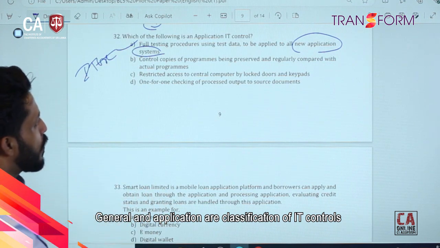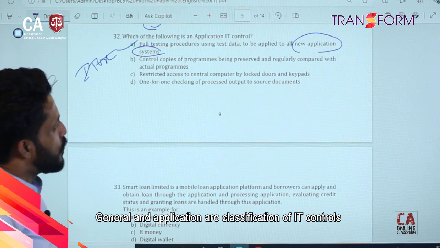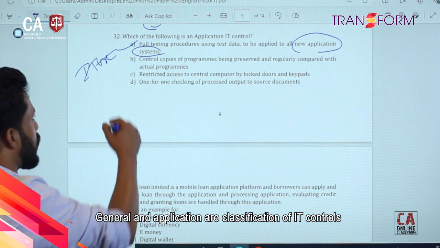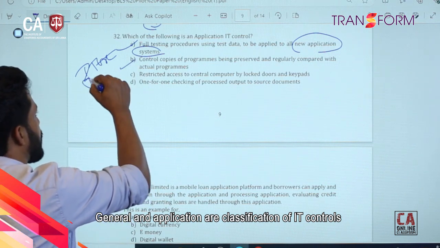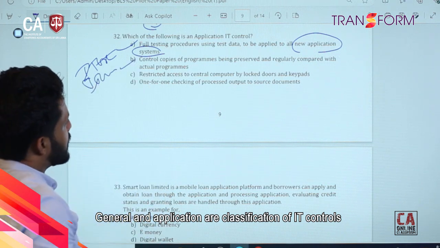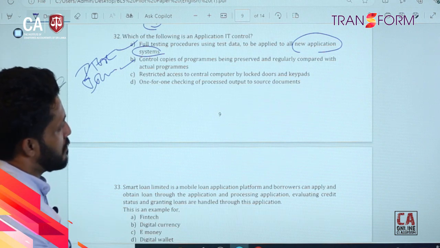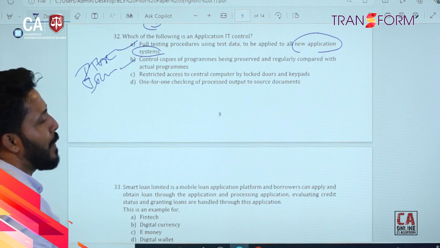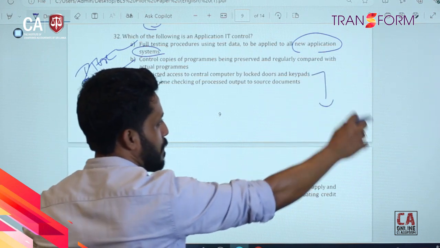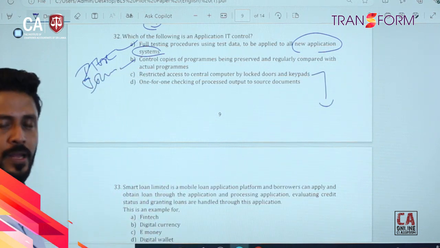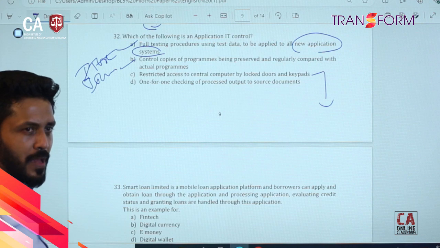Control copies of programs being preserved and regularly compared with actual programs. This is also an ITGC, right? Restricted access to central computer by locked doors and keypad. This is an ITGC related to the physical safety of IT assets.